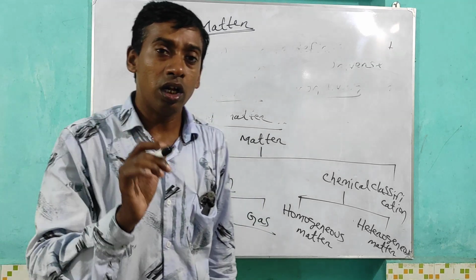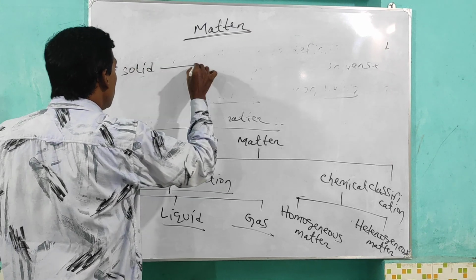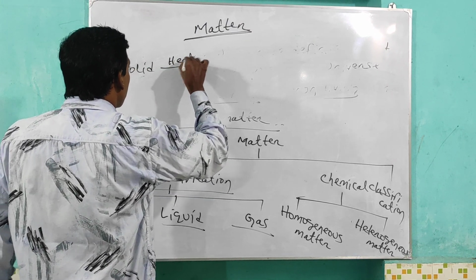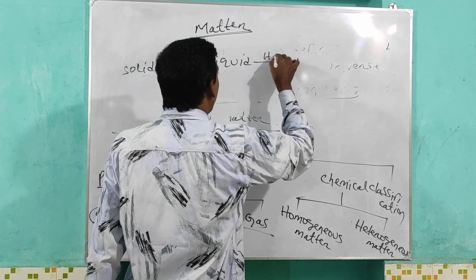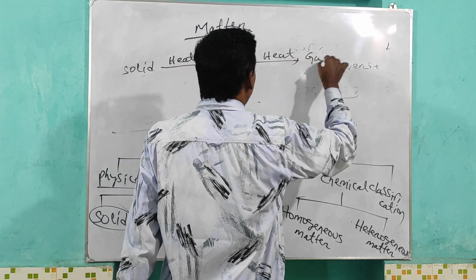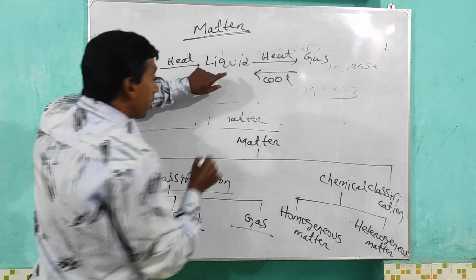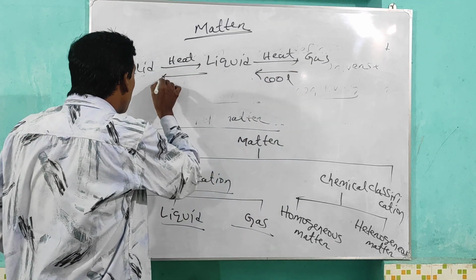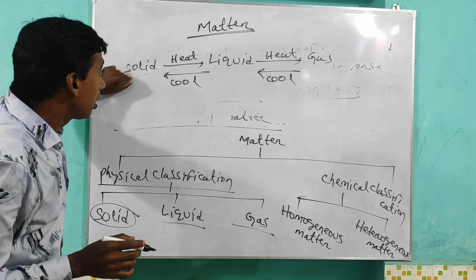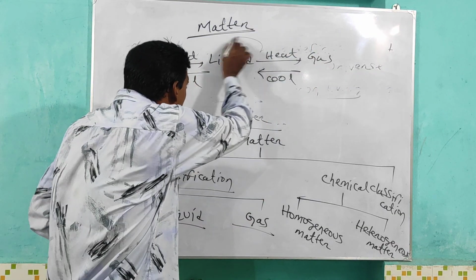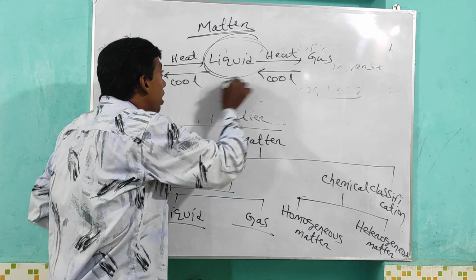When a liquid is cooled, it converts to solid. Means solid converts to gas through liquid, and gas converts to solid through liquid.